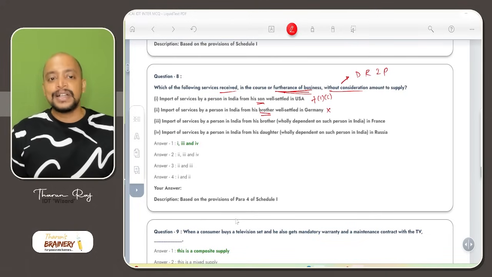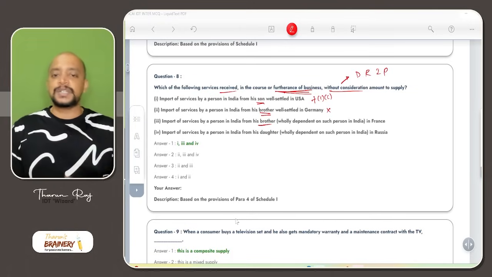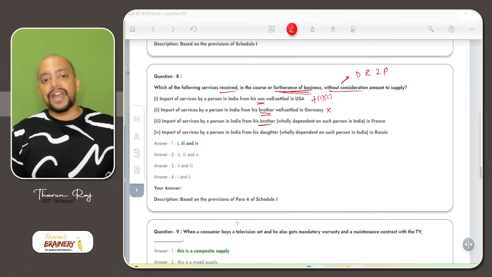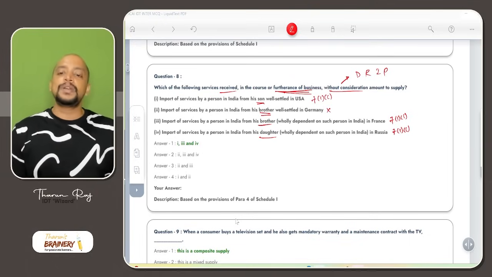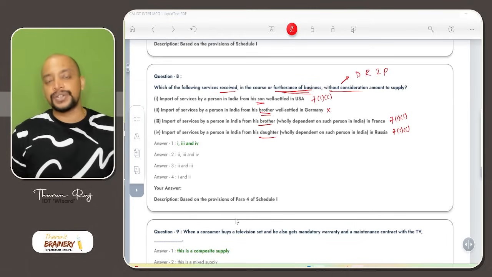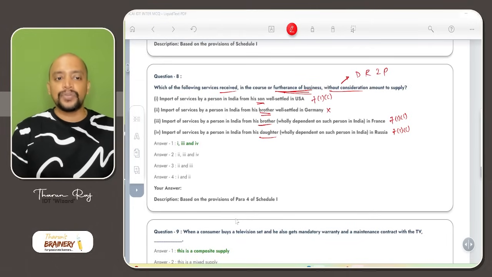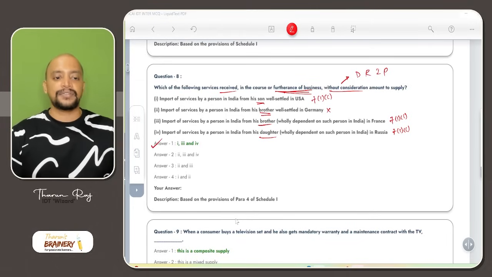Import of services by a person in India from his brother, wholly dependent on such person in India, from France. So that will become supply under 7(1)(c) because dependent brother. Whereas daughter, whether or not dependent, will be treated as related under the family definition. So therefore 1, 3 and 4 is the correct answer for this.